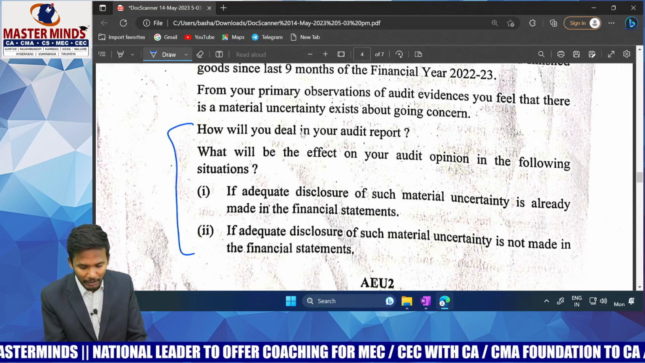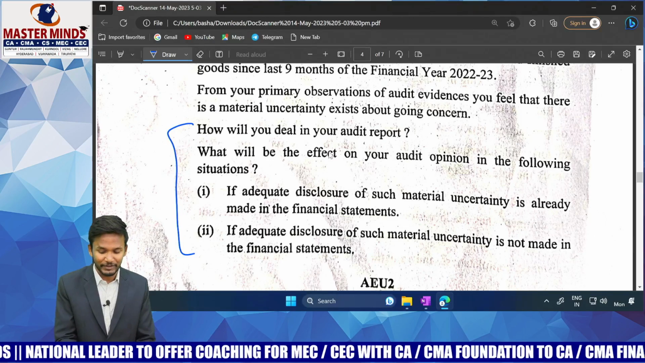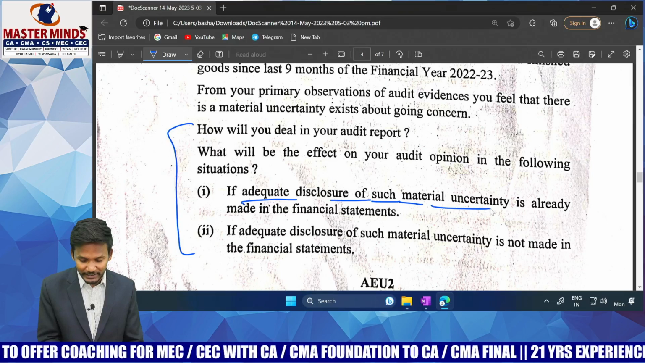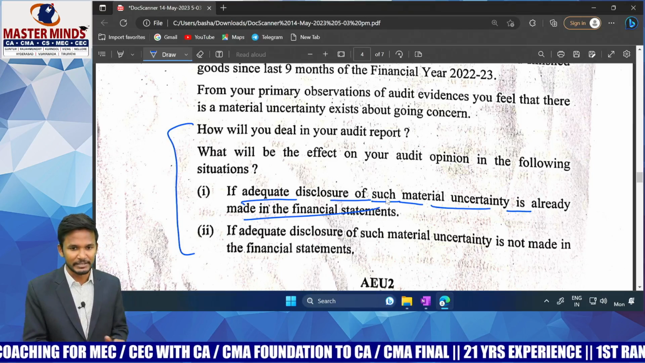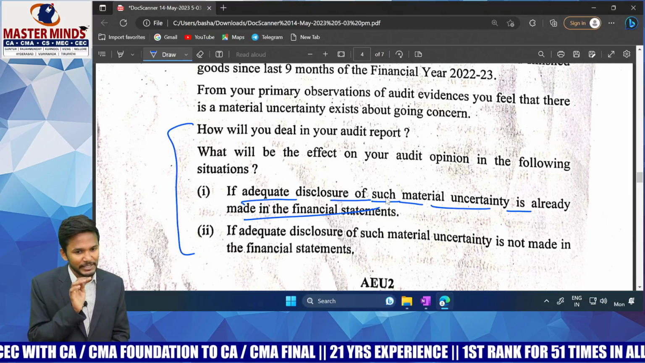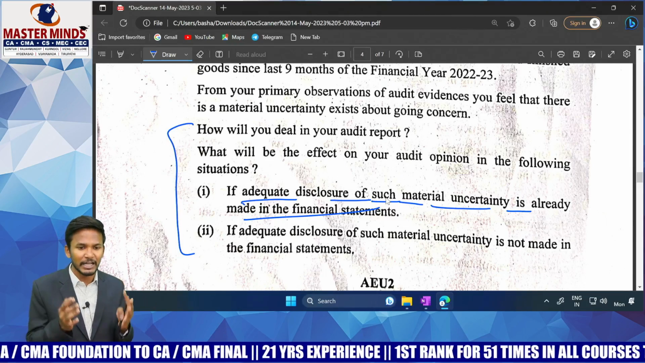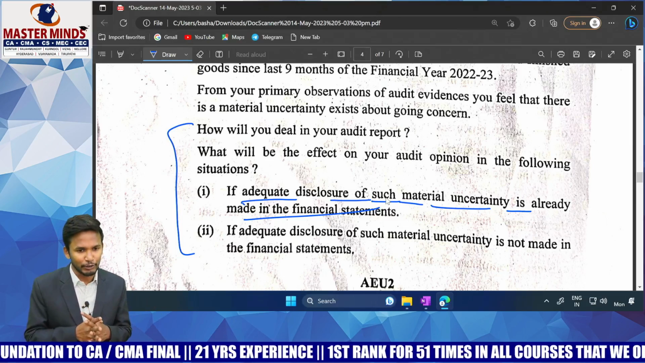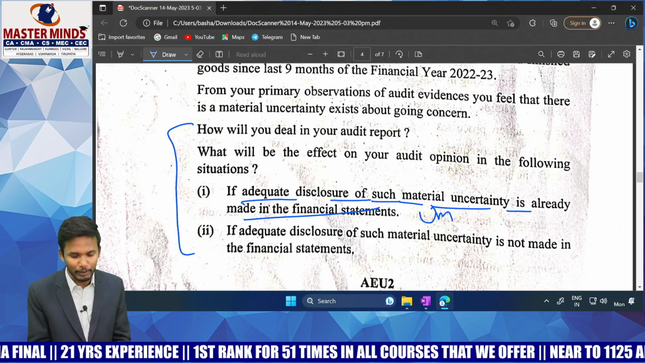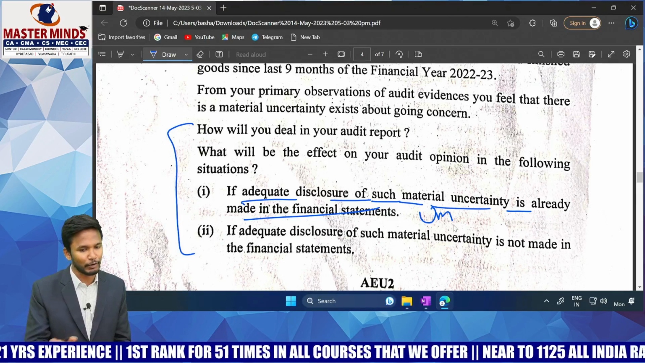Let's see. How will you deal with it in your report, and what will be the effect on the audit opinion if adequate disclosure of such material uncertainty is already made in the financials? The material uncertainty is being clearly disclosed by the company in the financials. The company is not hiding any information, it is clearly disclosing everything. As auditor, will you have any problem? No. So will you go for a modified or an unmodified opinion? You will go for an unmodified opinion.